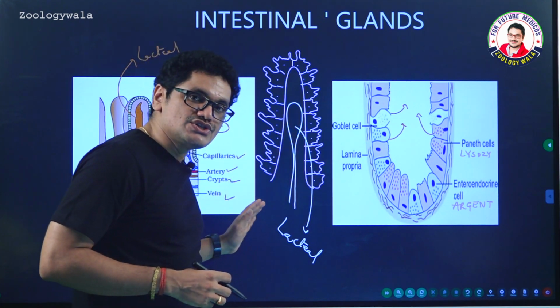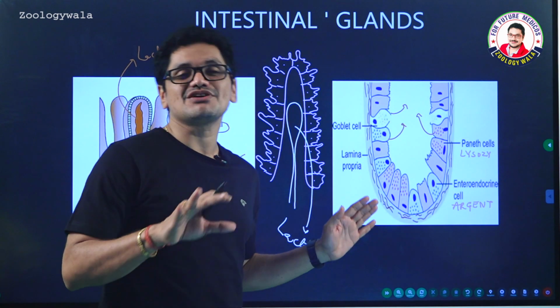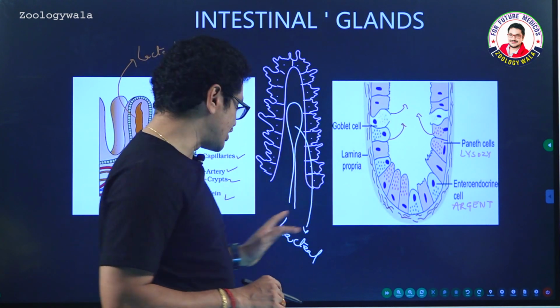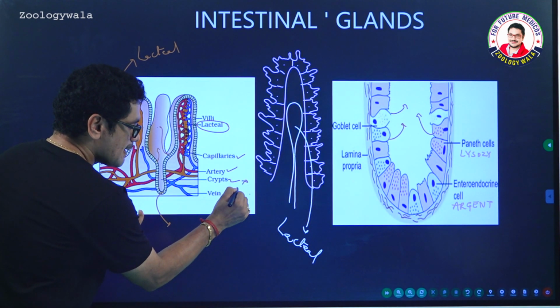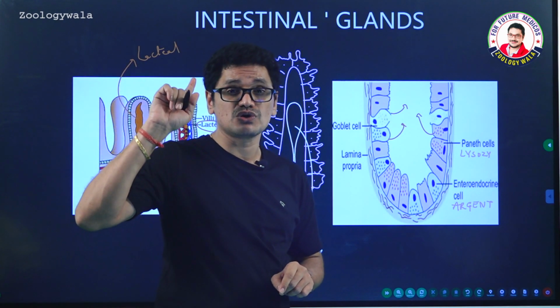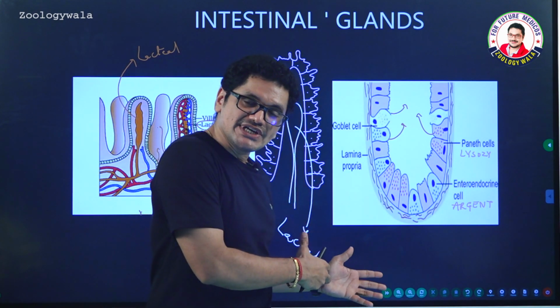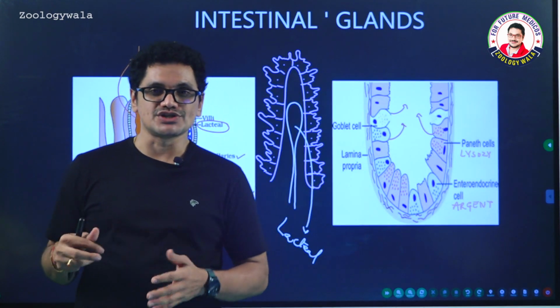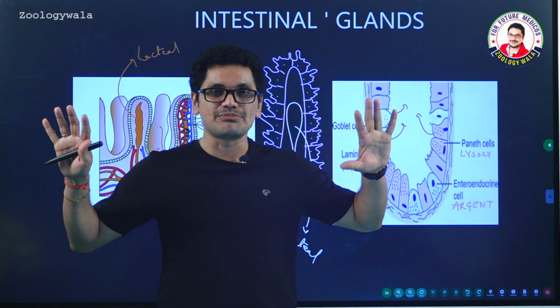The intestinal juices will also be around 2 to 3 liters per day. The crypts of Lieberkühn plus Brunner's glands, which are present in the submucosa of the duodenum, these two contribute to the intestinal juice. So we have seen the gastric juice and intestinal juice. Gastric juice is ready with us, intestinal juice is also ready with us. We have prepared all the weapons.